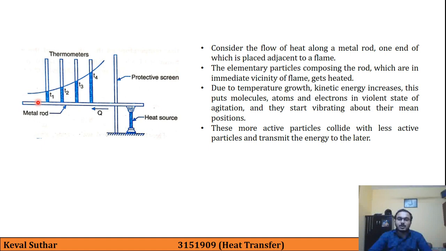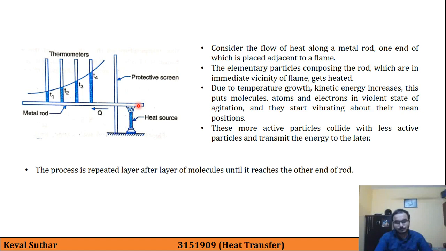However, the intensity will not be the same. The vibrations will be most violent here, and will keep on decreasing, and similarly the temperature will also be lesser than the rightmost part. So this process is repeated layer after layer of molecules until it reaches the other end of the rod.